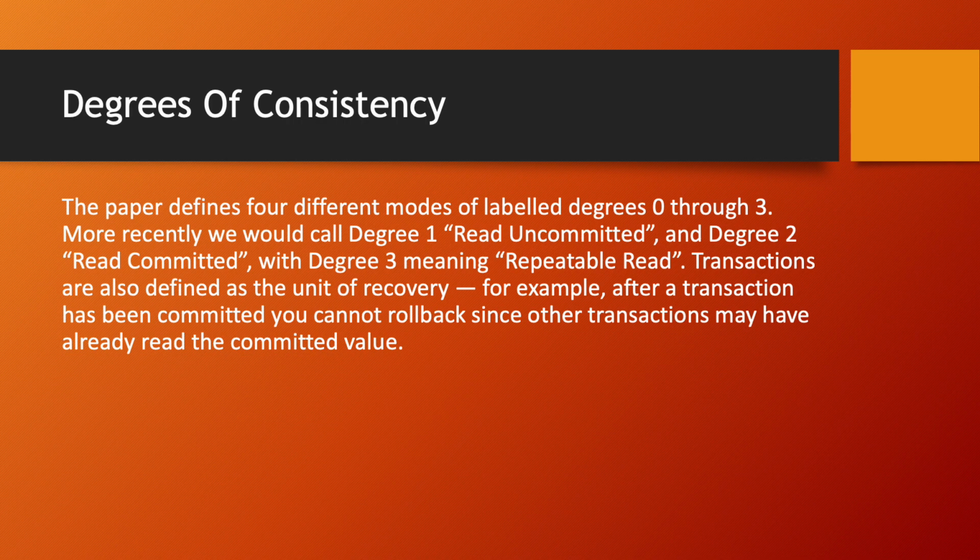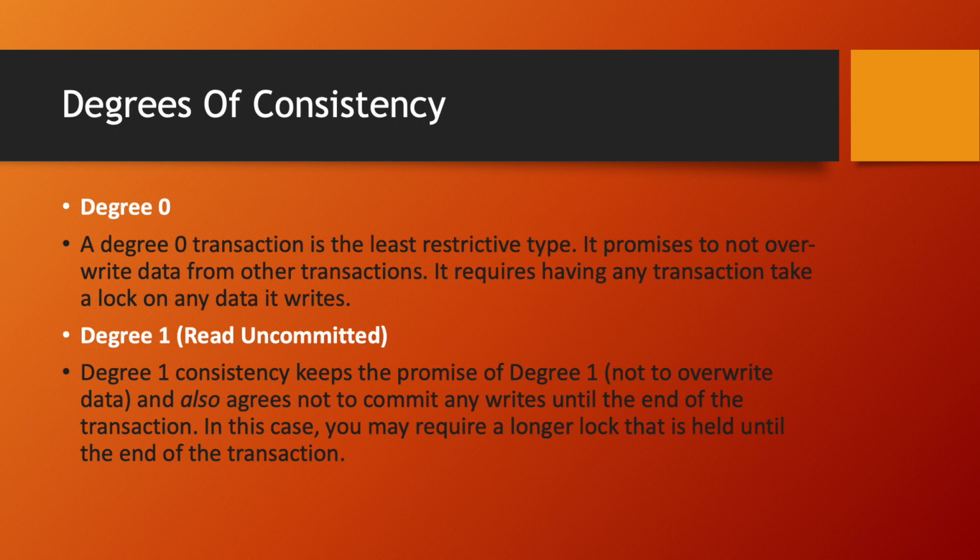The paper defines four modes, degree 0 through degree 3. More recently, we would call degree 1 read uncommitted, degree 2 read committed, and degree 3 repeatable reads. Transactions are also defined as the unit of recovery. For example, after a transaction has been committed, you cannot roll back since other transactions may have already read the committed value.